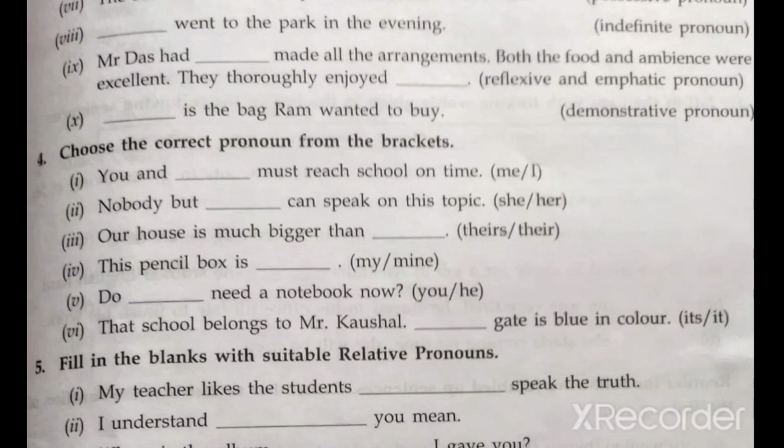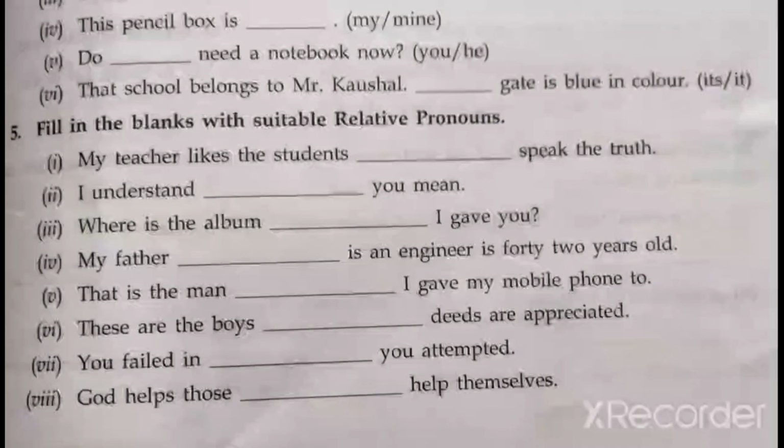So what will be the pronoun? Me or I? Yes, the answer is you and I must reach school on time. We cannot say me, because you and I can go to school. So the answer is you and I must reach school on time. Children, do the remaining exercise on your own and find out the answer.